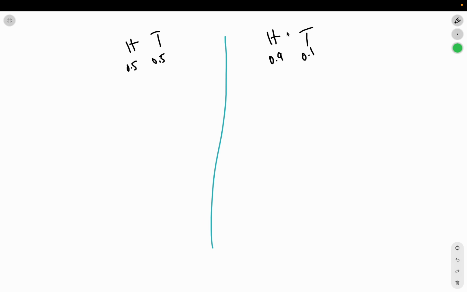Because here, if I asked you to guess, you would be very comfortable with a guess of heads. But here, you can't choose a guess like heads, it's only 50% chance. Here, you have a 90% chance. So you would expect this one to have low entropy, and this one should have high entropy.